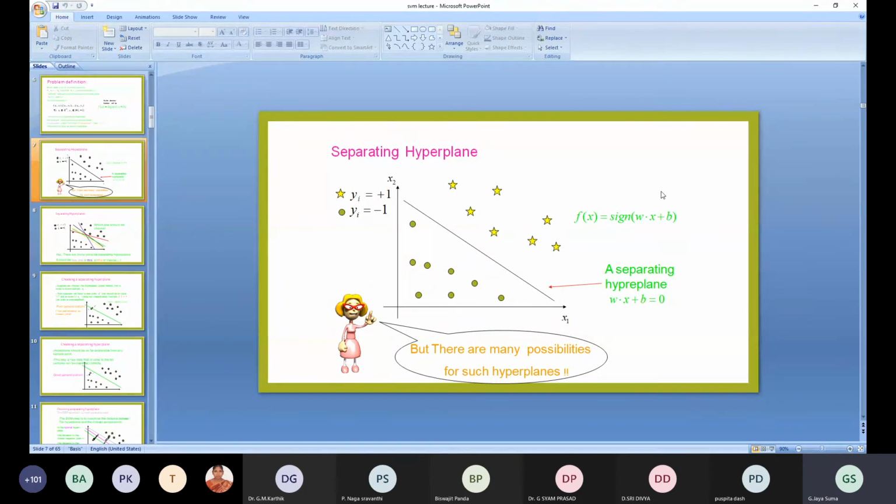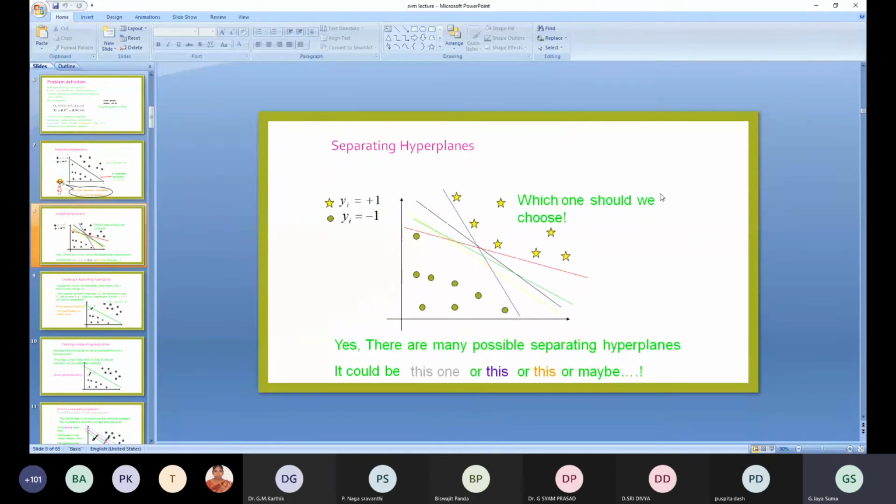There are many separating hyperplanes here: one is a green line, a black line, another is a purple line, or a red line. Among these, which is the best fit line to separate the stars and dots?